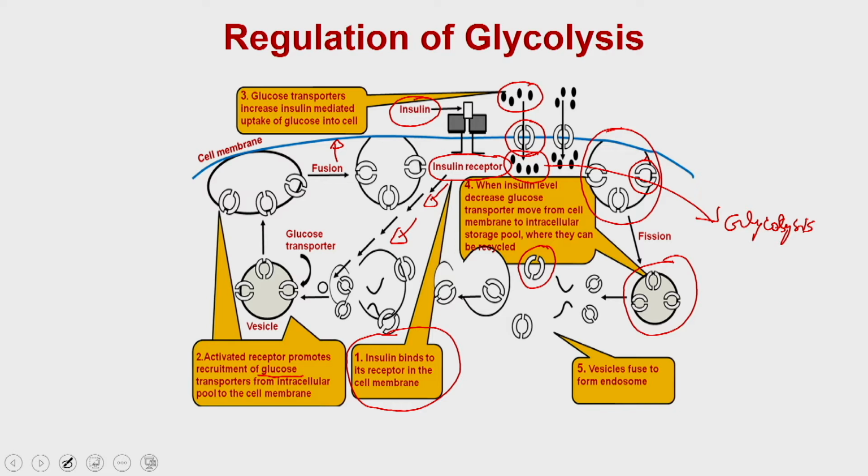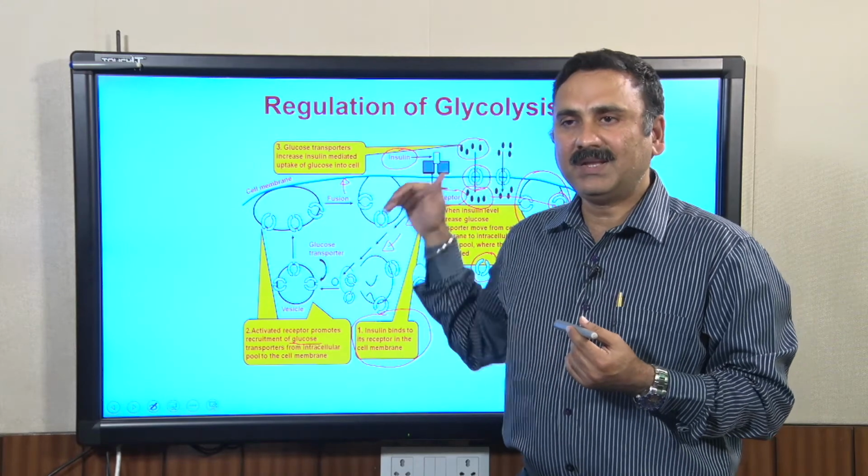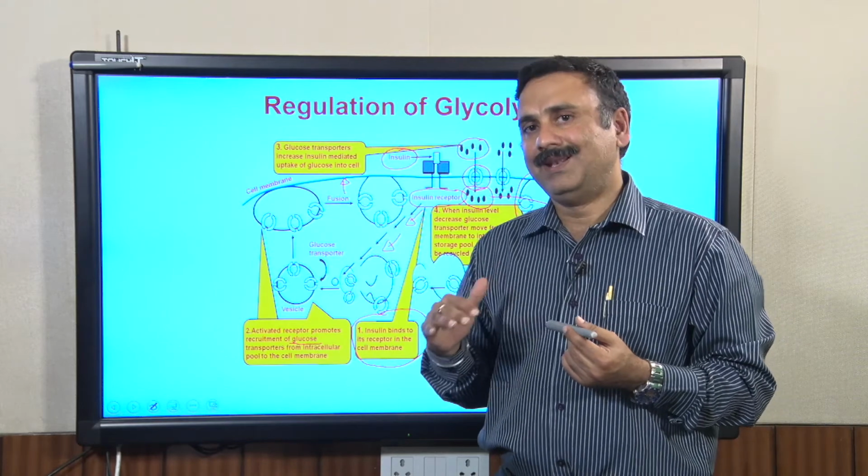Once the glucose receptors on the cell surface are reduced, the entry of glucose is going to be less, and as a result the downstream glycolysis is going to be less.